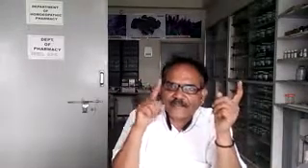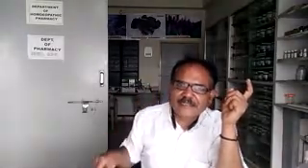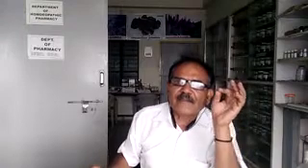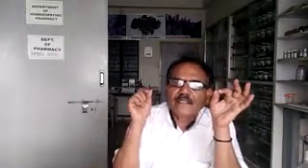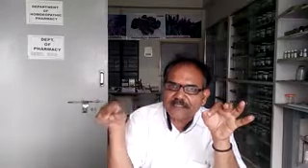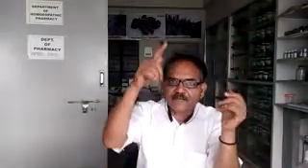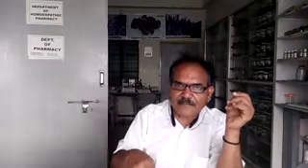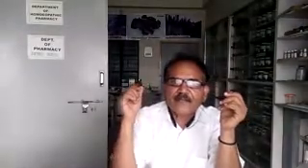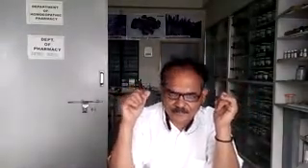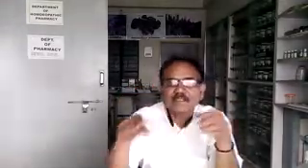Sartorius muscle originates from the anterior superior iliac spine, and it is inserted on the anterior aspect of the medial condyle of the tibia, along with semitendinosus and gracilis. These 3, sartorius, semitendinosus and gracilis, are collectively called the pes anserinus because they come from different compartments. Sartorius comes from the anterior compartment, while gracilis and semitendinosus come from the medial compartment in the thigh. So, the next 4 muscles are called the quadriceps femoris muscles.